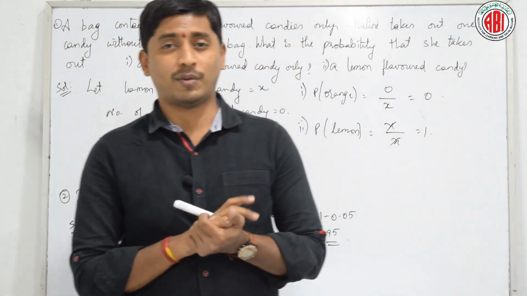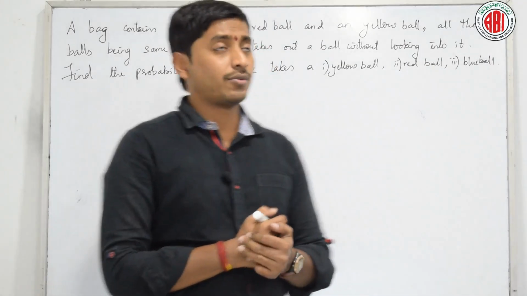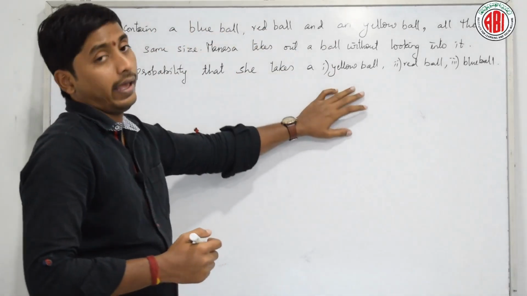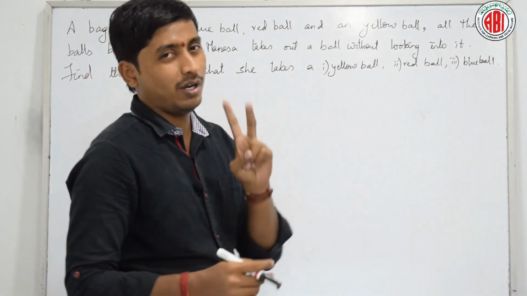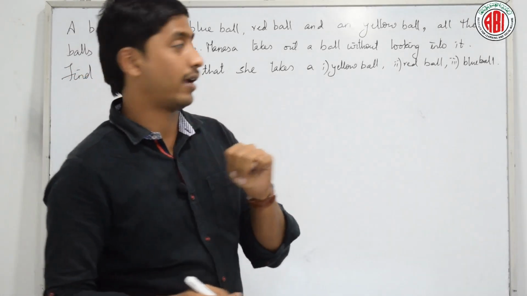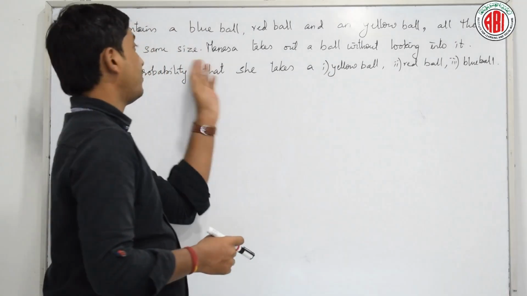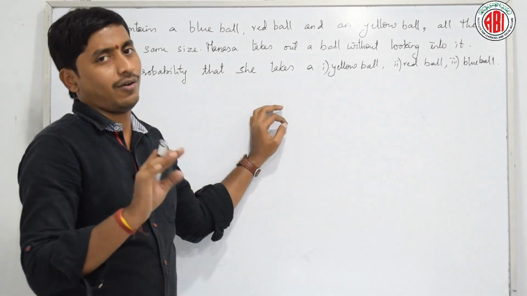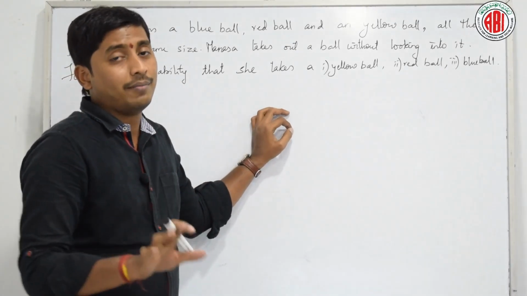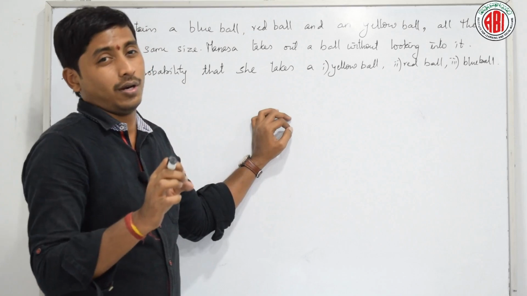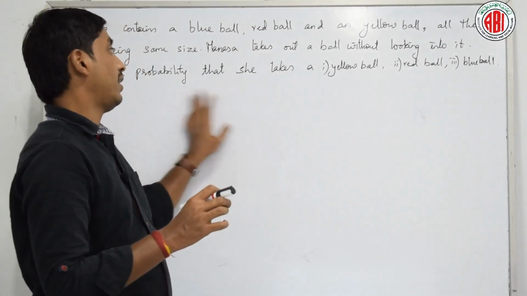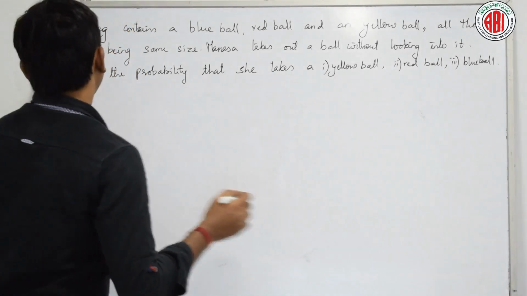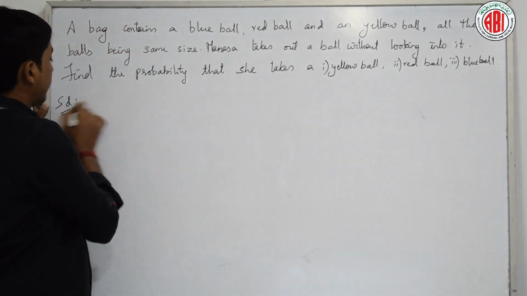Are these problems easy? Fine. Shall we do one more problem? Let's do. Look at the next question here. A bag contains a blue ball, a red ball and a yellow ball. All the balls are the same size, right? Manasa takes out a ball without looking at it. She just picks up a ball. Then what is the probability that she takes a yellow ball? Okay. Now tell me, how many balls are there?